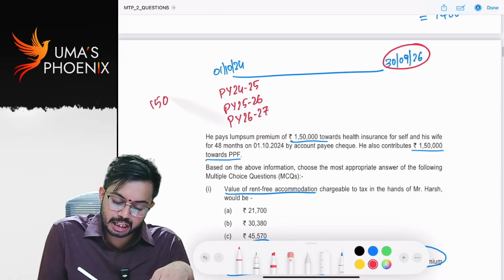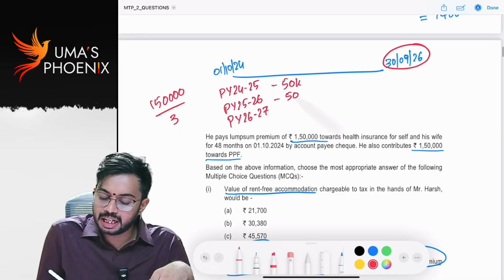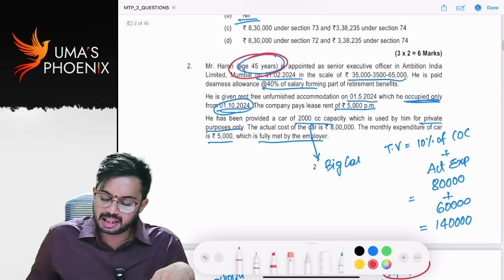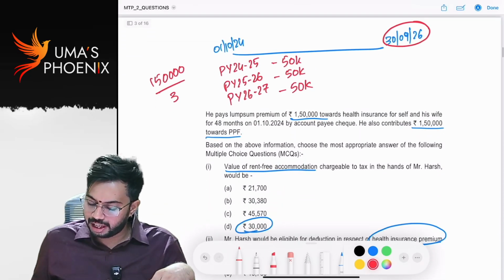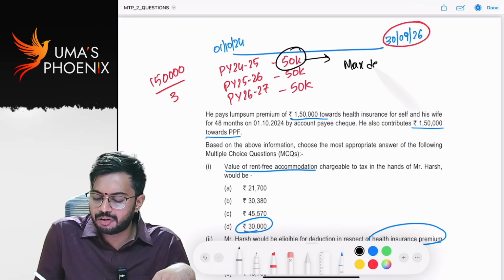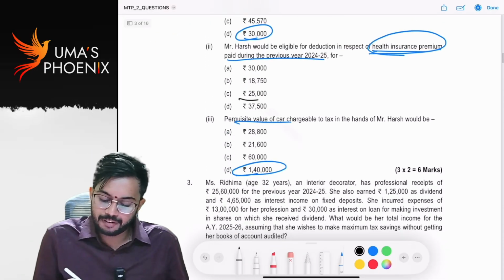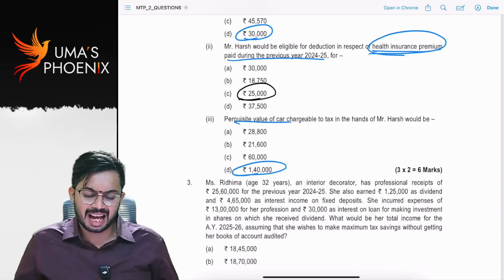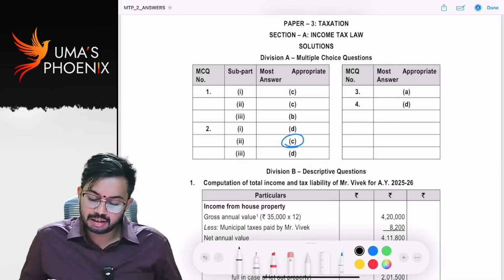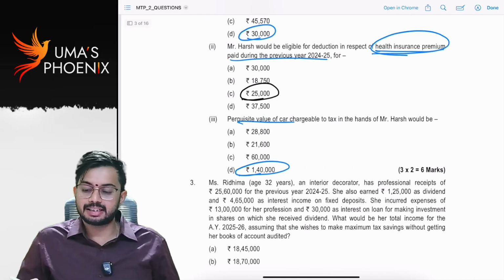That means the health insurance premium of 1,50,000 divided by 3, every year 50,000 is apportioned. He is not a senior citizen, he is a normal citizen only. So even though 50,000 is available, out of 50,000 the maximum deduction allowed is 25,000. Am I correct? So 25,000 is allowed. But let us check the answer. Second one, second point, C is the answer. Let us see. Yes, C is the answer.